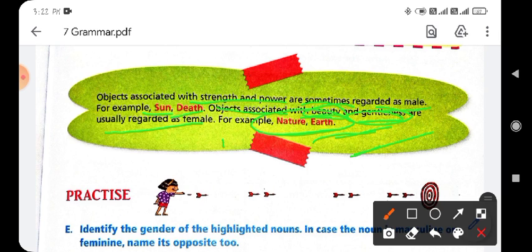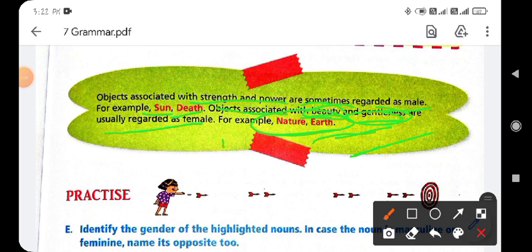And some short forms: Mr. will be Mrs., Czar will be Czarina, Sultan will be Sultana, Viceroy will be Vicereine, Signor will be Signora, and Monsieur will be Madam. So simply we can change these noun words into the feminine and masculine gender.